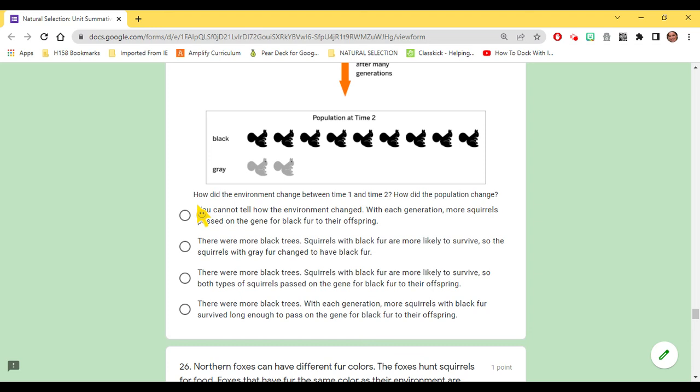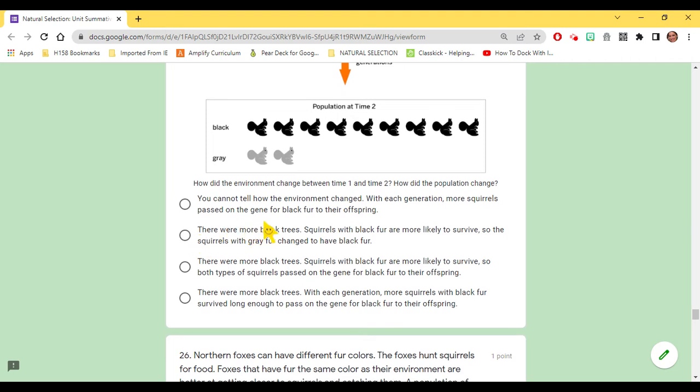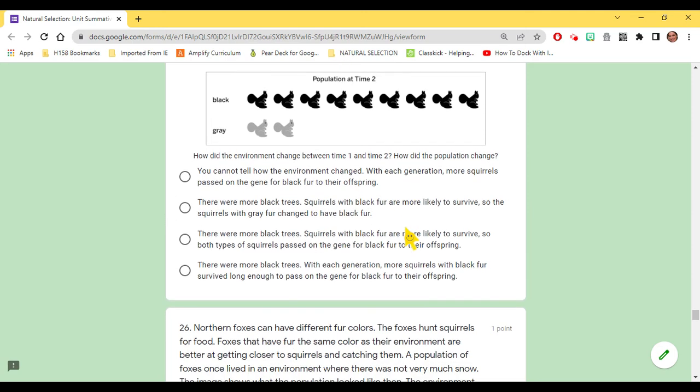First choice, you cannot tell how the environment changed. With each generation, more squirrels passed on the gene for black fur to their offspring. Second choice, there were more black trees. Squirrels with black fur are more likely to survive, so the squirrels with gray fur changed to have black fur. There were more black trees. Squirrels with black fur are more likely to survive, so both types of squirrels passed on the gene for black fur to their offspring.